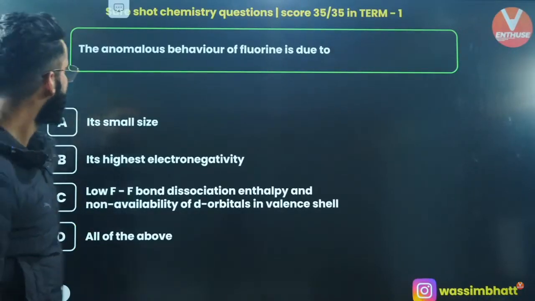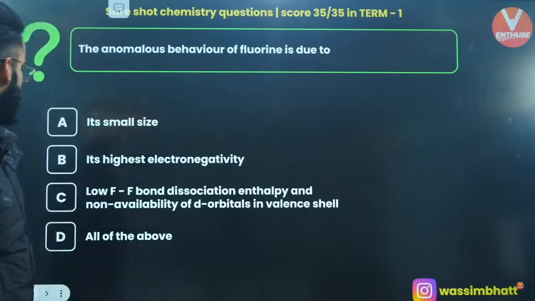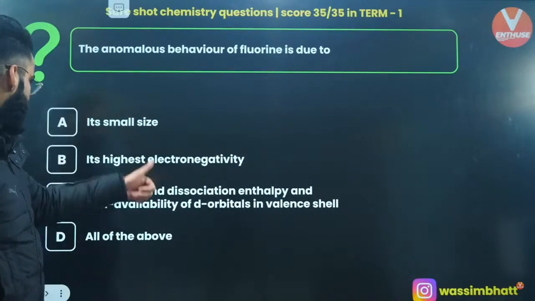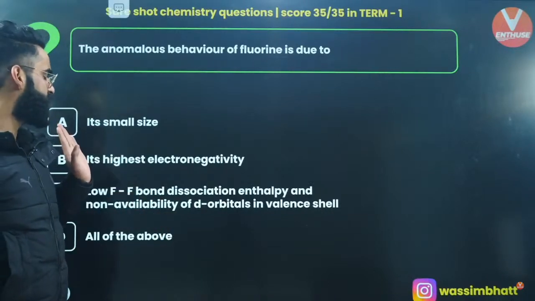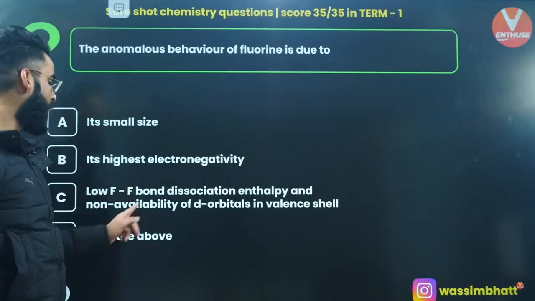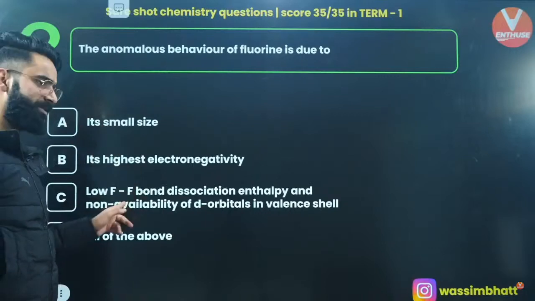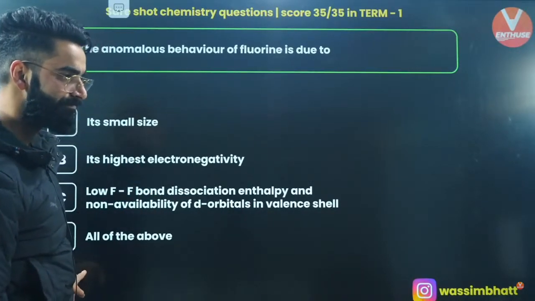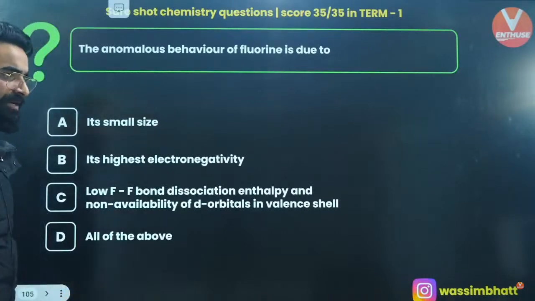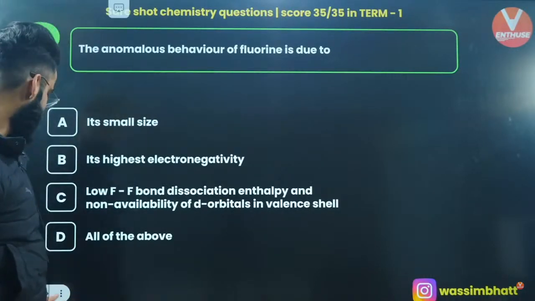Moving on to one more. The anomalous behavior of fluorine is due to its small size, correct one. Its highest electronegativity, correct one. Low F-F bond dissociation enthalpy, and non-availability of d orbitals of valence shell. Absolutely right, so all the things are correct. So it's going to be D only, all the above.